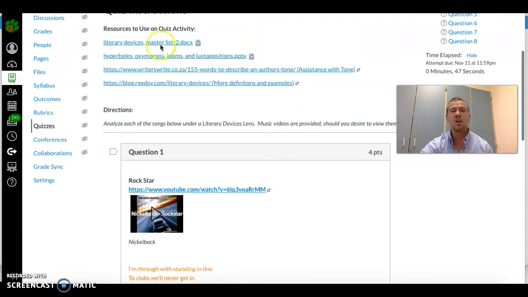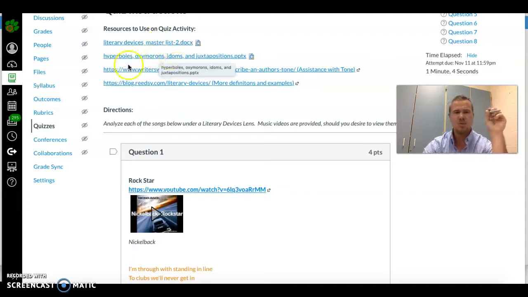So where I would start is this master list here at the top. I would have that open as you are working through each of these. I believe there are 7 songs, and in most cases there are 4 things you're going to be looking for. I believe in one song, there are 5 things you're going to be doing. The second thing is just for the more tricky literary devices, set up in a PowerPoint. I'll give you some examples, some pictures there.